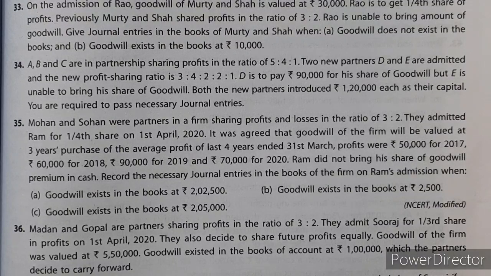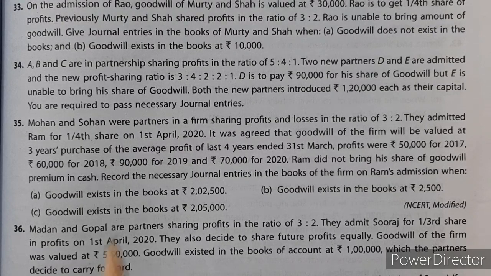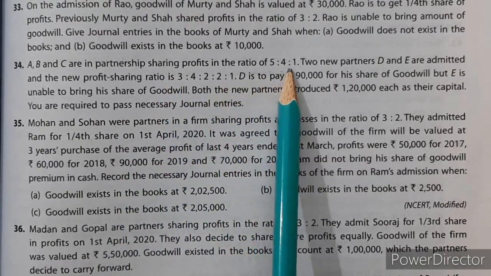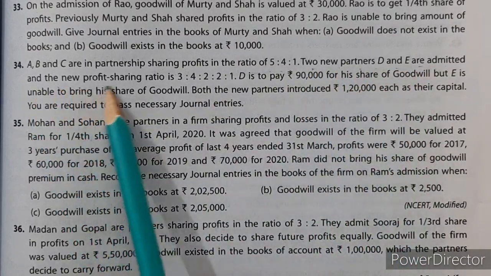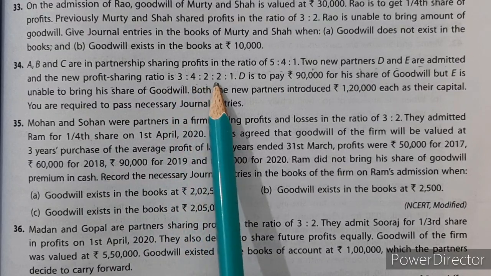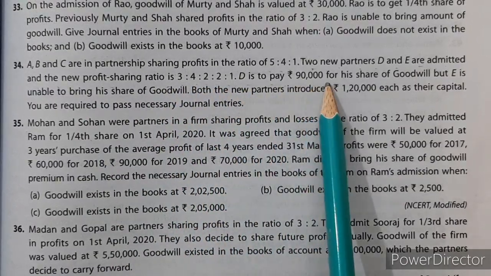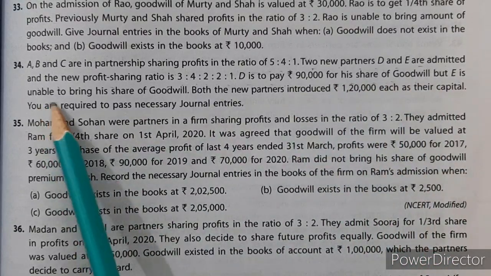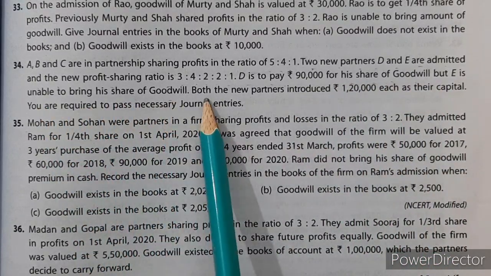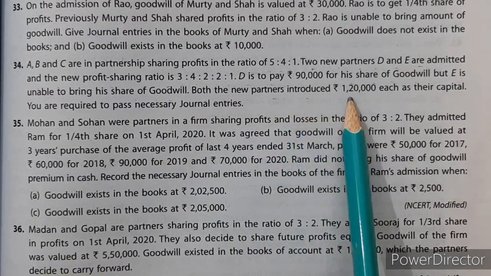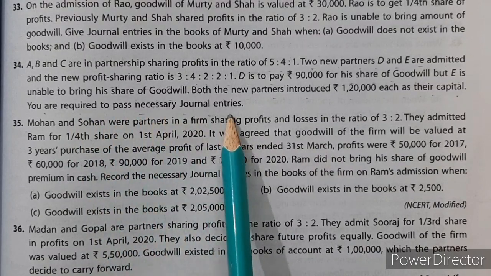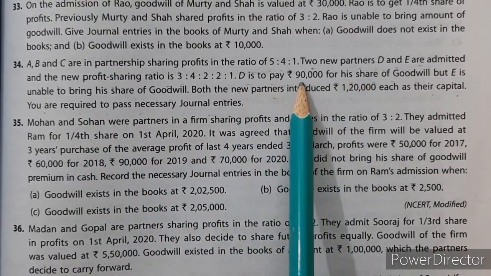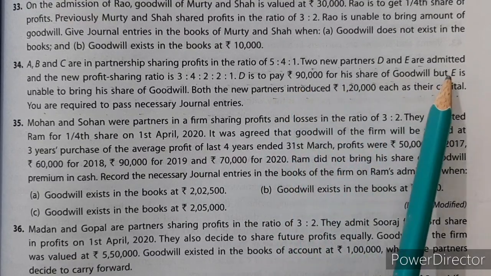Now let us see question number 34. A, B and C are partners sharing profits in the ratio of 5:4:1. Two new partners D and E are admitted and the new profit sharing ratio is 3:4:2:2:1. D is to pay rupees 90,000 for his share of goodwill, but E is unable to bring his share of goodwill. Both the new partners introduced rupees 1,20,000 each as their capital. You are required to pass necessary journal entries. Now goodwill for D is given, but goodwill for E is not given.